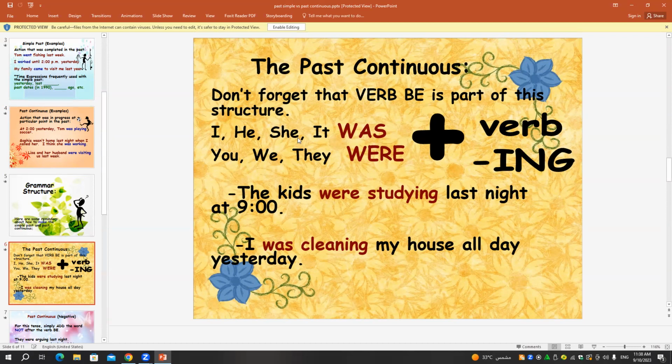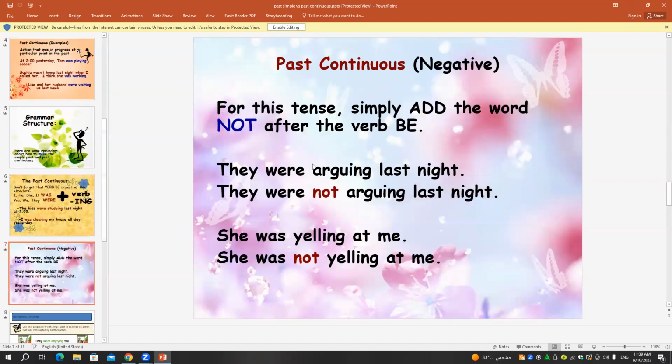We use was with I, he, she, it, and in the singular. The singular means just one. And we use were with you, we, they, and in the plural. The plural means that we have more than one. The kids were studying last night. I was cleaning my house all day yesterday. So this is the past continuous here, because we have was and were plus the verb with ing, and the action is continuous.